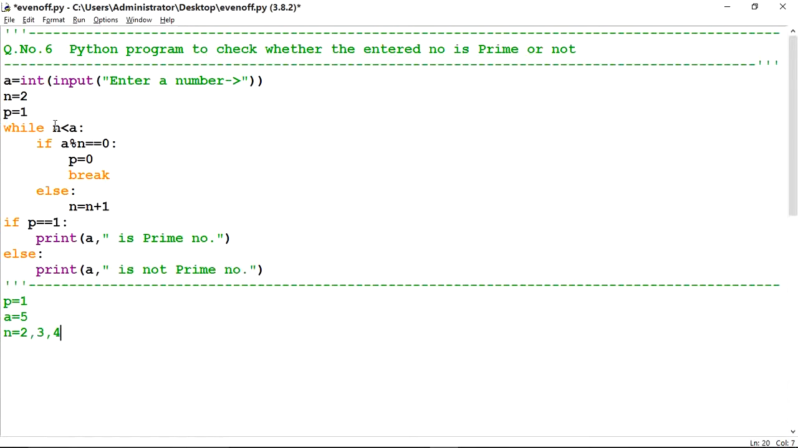Now the value of n will be 4. Check the condition of the loop. n is less than a. The value of n is 4. 4 is less than 5, correct. If a mod n, the value of a is 5 and n is 4. 5 mod 4 is not equal to 0. The condition is false. So one more time, it will come to the else part. Now n is equal to n plus 1, that is 5.